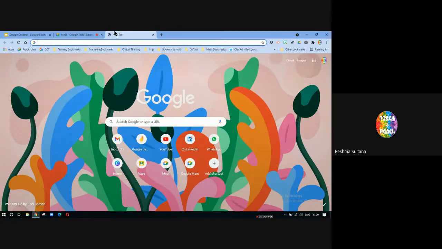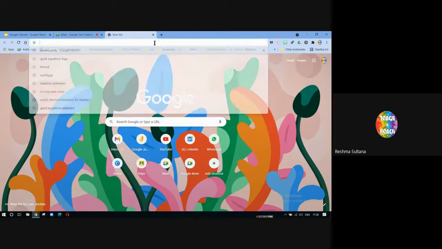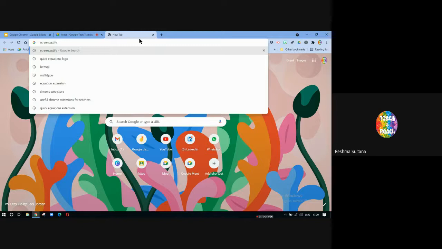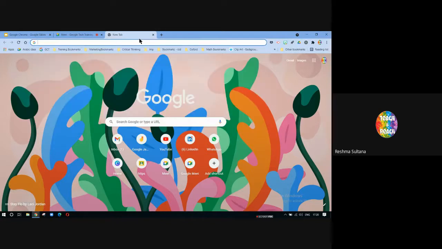Now when I say a lot of things, it works as a calculator, it works as a translator, it works as a dictionary, it works as a currency converter, it works as a weather forecaster. So this small white box that you see here, the sleek white box, is inbuilt with a lot of functions. So let me give you an example. Let's say I have to do some calculation.